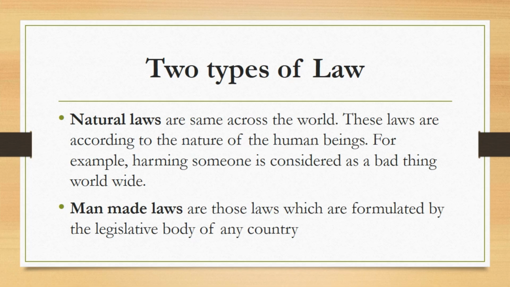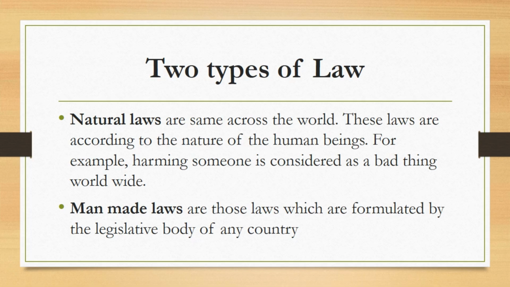If two persons of the same sex living in the Netherlands marry each other, it will not be a crime because the Netherlands allows such marriages. On the other hand, if two persons of the same sex marry in Pakistan, it will be a crime because Pakistani law doesn't allow such marriages.